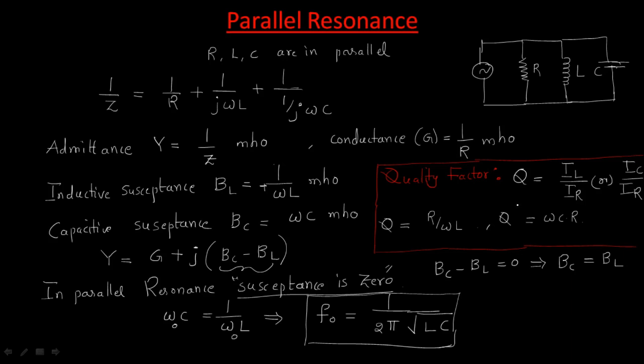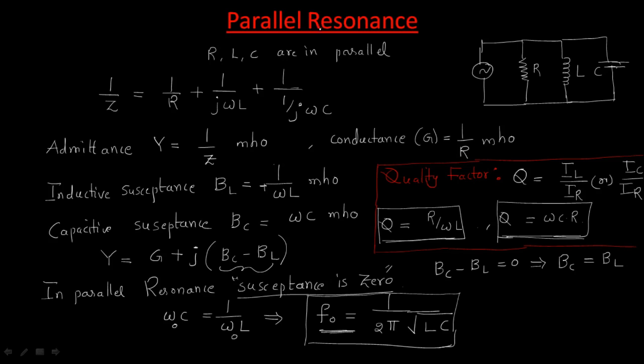But the quality factor is the reciprocal compared with the series resonance. That is the difference between series resonance and parallel resonance. But the resonant frequency is the same. There is no change in resonant frequency. The difference is only in the quality factor. The reciprocal of the quality factor of the series will give the parallel resonance quality factor. That is the condition you have to remember. Remaining is the same here. Okay, right. This is about the parallel resonance.